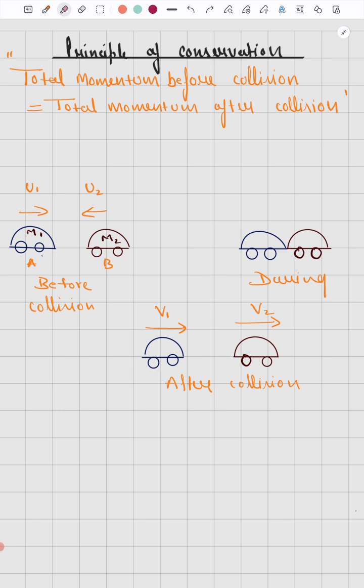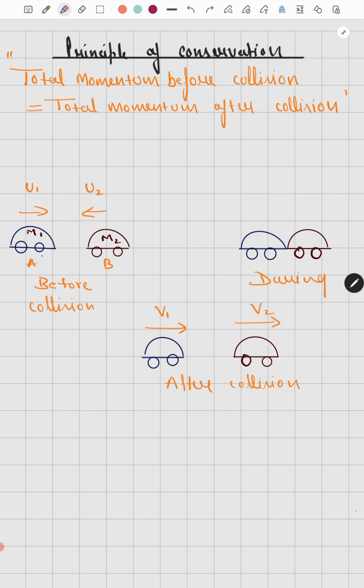Suppose there are two cars, car A and car B. Before collision, the total momentum of car A plus car B is equal to the total momentum of car A and car B after collision. So let's try to understand this in the form of symbols, because everything we learn in the form of a principle or a definition, we always convert into equations. So let's see the example.